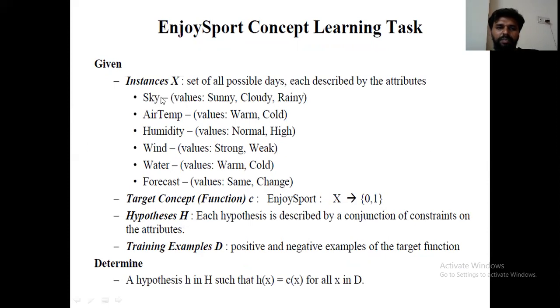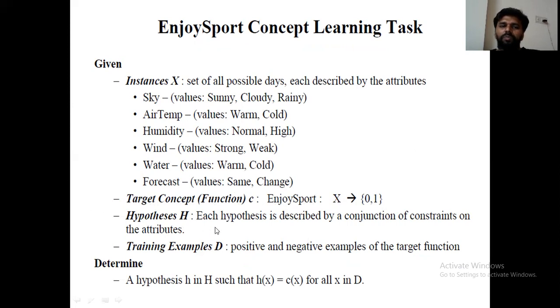And this is an attribute, and these are the possible values for each attribute. Air temperature: warm and cold. Humidity: normal and high. Wind: strong and weak, etc. We mentioned the outcome. The target concept is the function represented by C. Here, Enjoy Sport outcomes are two only, either yes or no. Yes is represented by 1 and no is represented by 0.